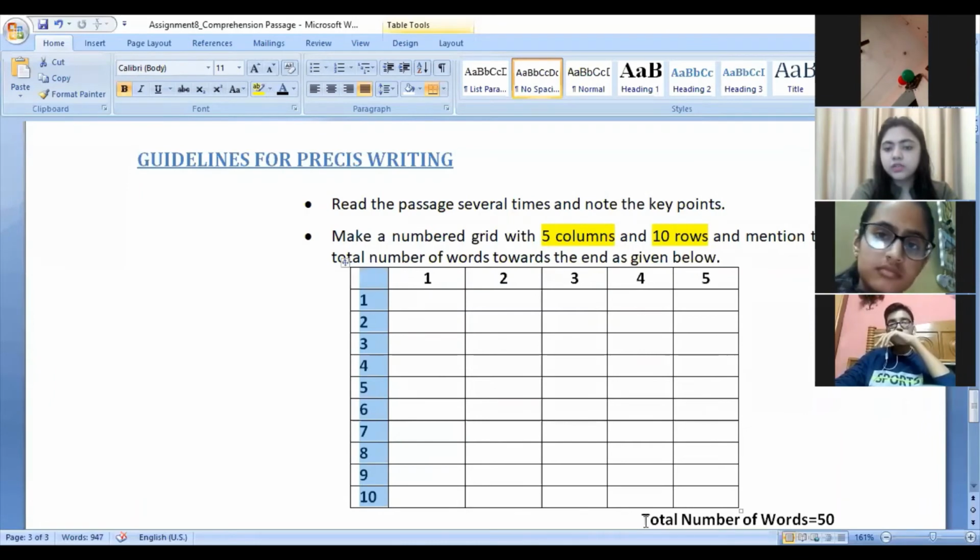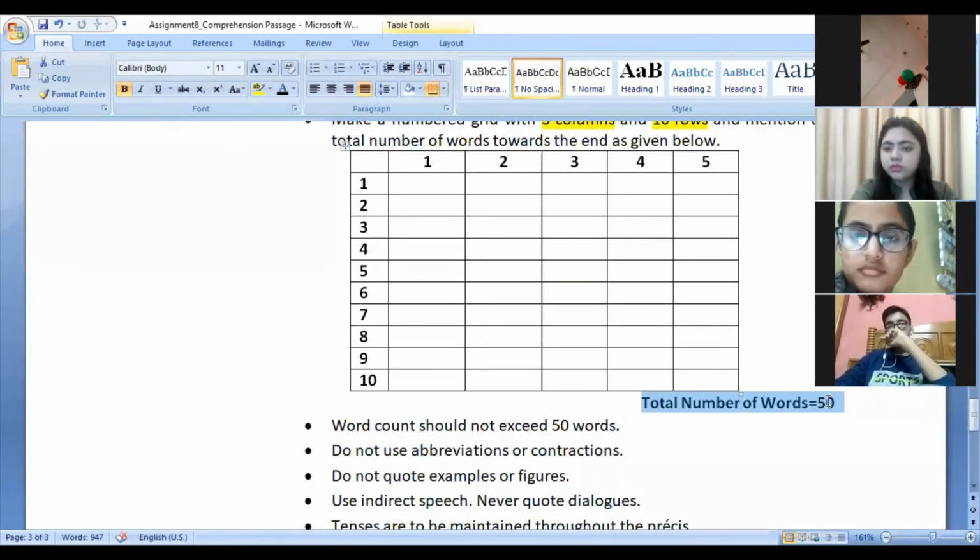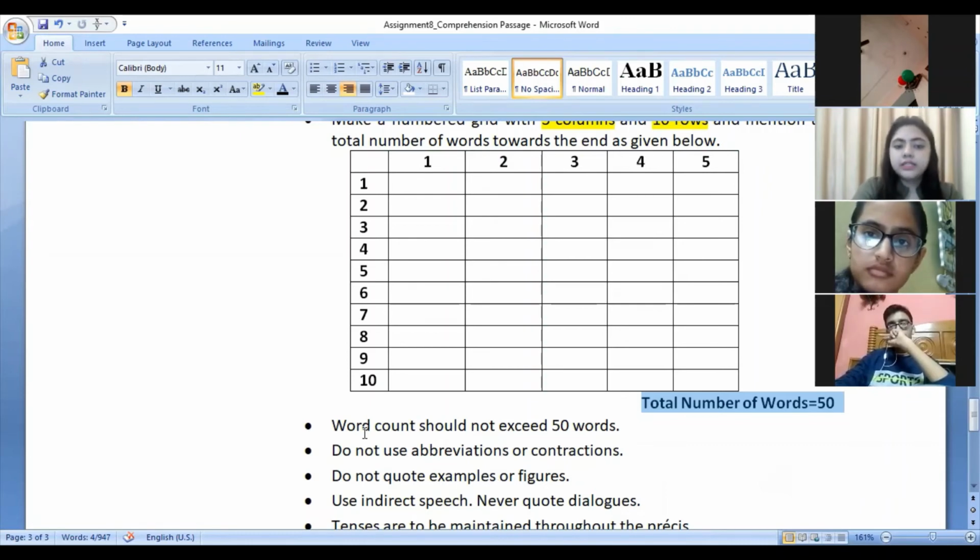And this thing also carries marks, total number of words. So you have to write down the total number of words. One or two words less is okay, but if you exceed 50, then you are losing marks. 48, 49, 50, these three are okay. 51, not acceptable. Understood? Then it is said that the word count should not exceed 50 words.